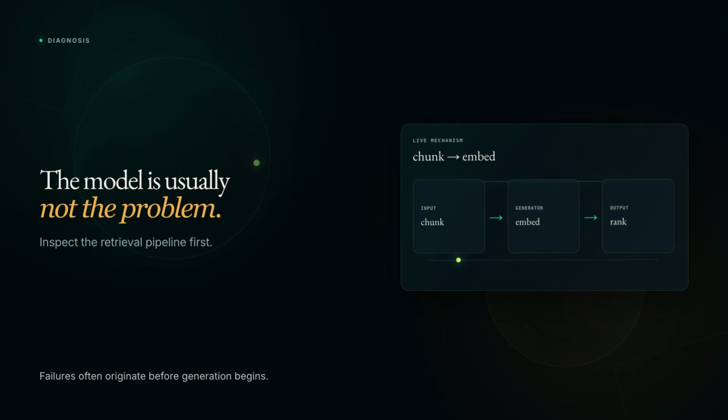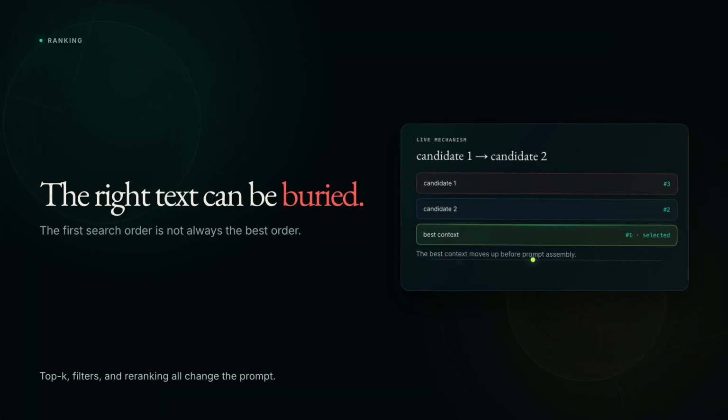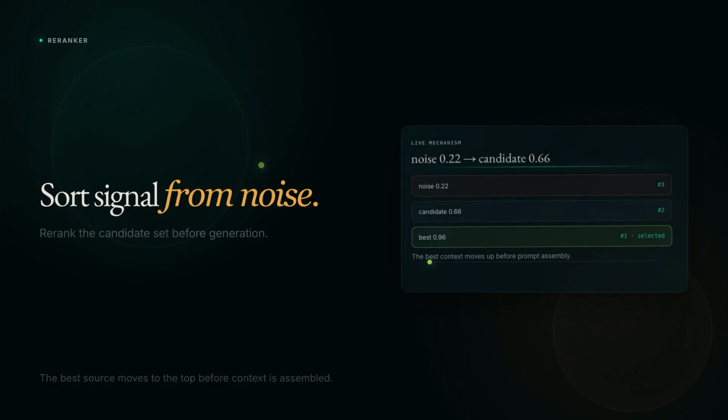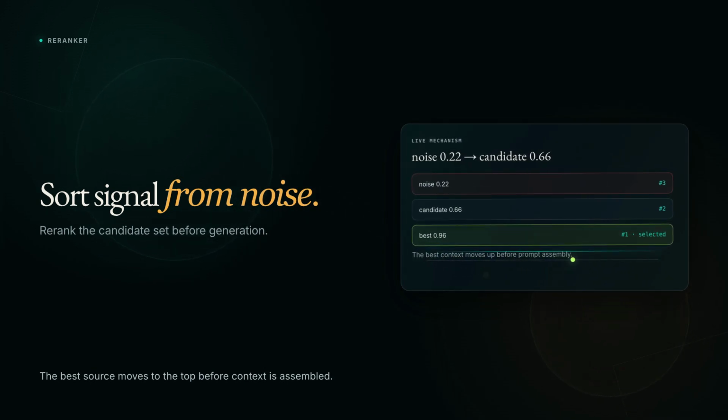So when RAG fails, the model is usually not the problem. The chunking is, or the embedding, or the ranking of what came back. That's where the real work lives. Better chunks, better embeddings, and a re-ranker to sort the good context from the noise.